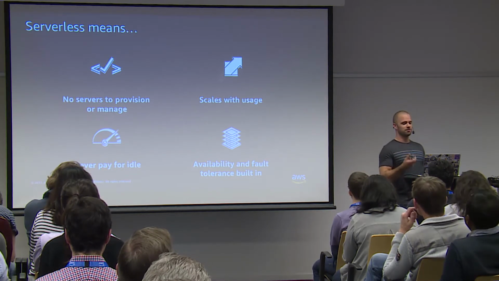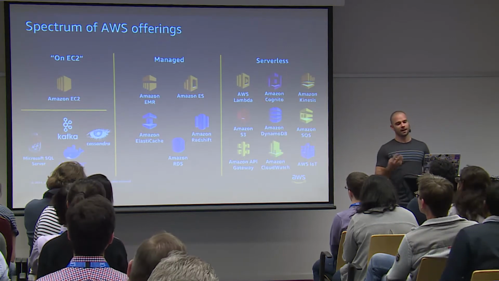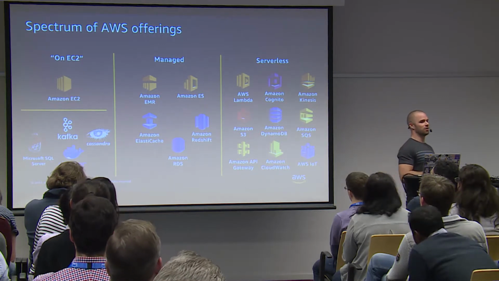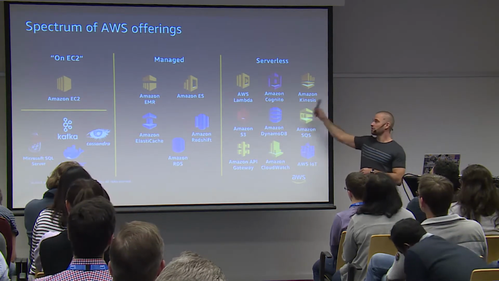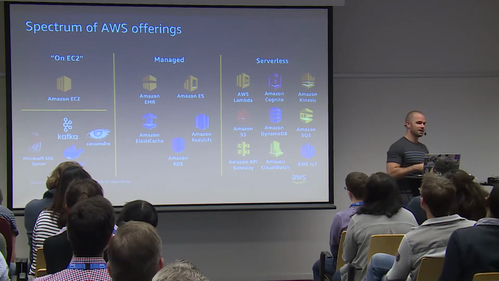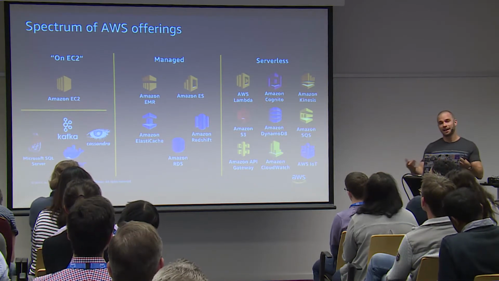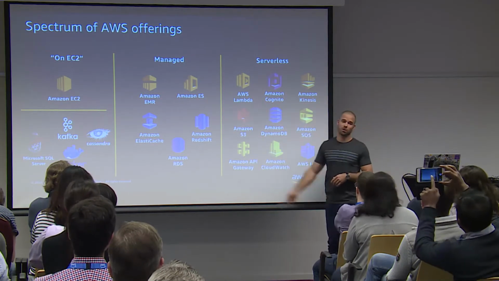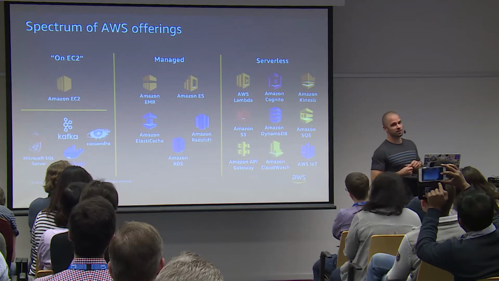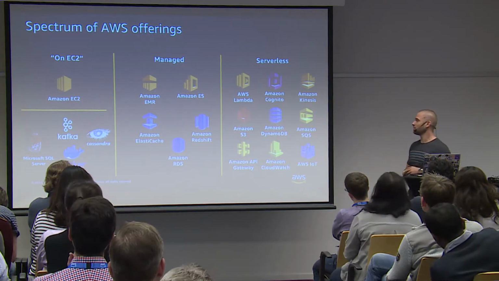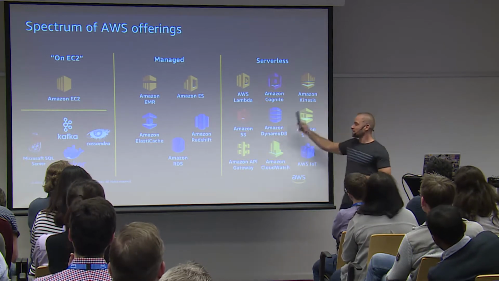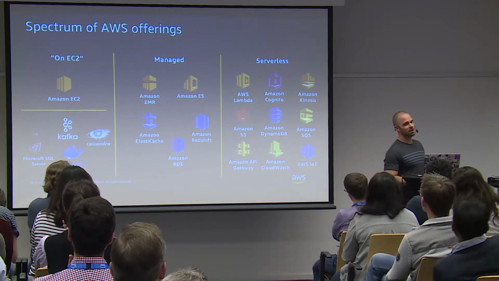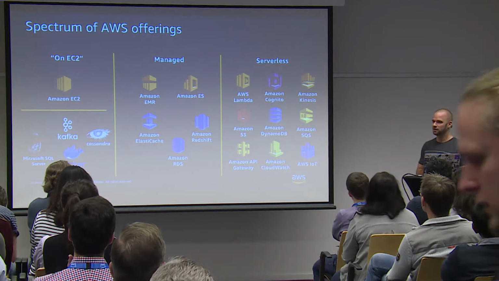So that means two things. That means that you need to understand which services really go into that spectrum. And when we talk about serverless, these are the services that really stand out in terms of taking the operational burden out of your hands. Of course, we all know Lambda, because this is pretty much the service that started this serverless revolution. But Kinesis is extremely massive, and S3 is the foundation of it. If there were no Amazon S3, there pretty much wouldn't be any serverless.